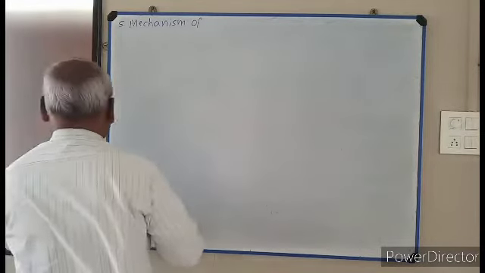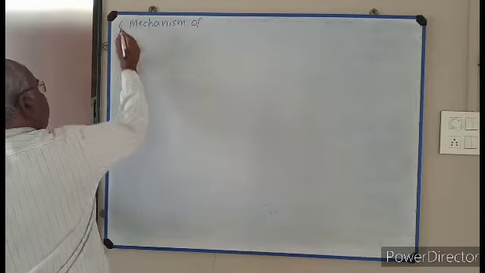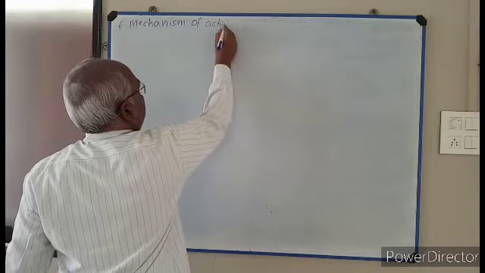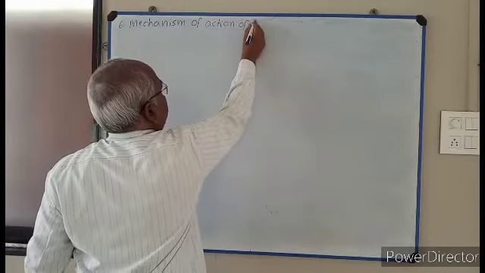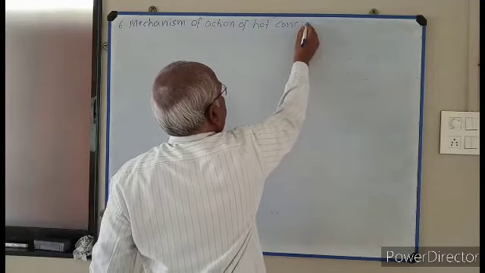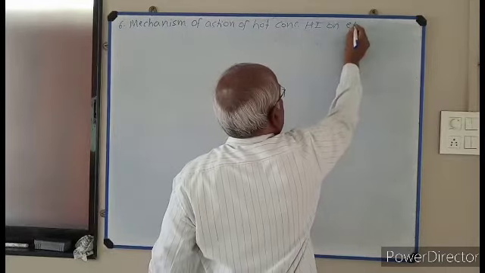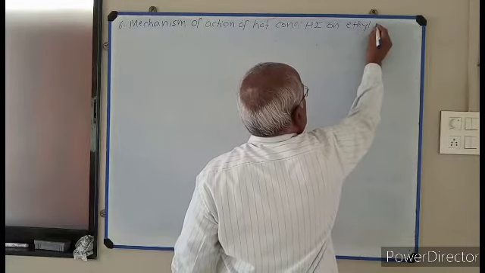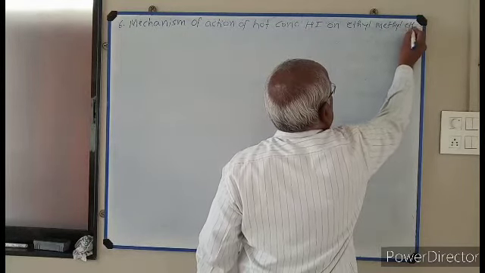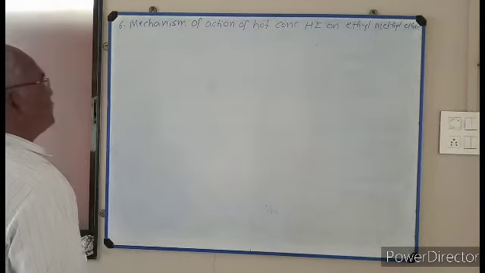So number 6, mechanism of action of hot concentrated HI on ethyl methyl ether. Ethyl methyl ether. So this mechanism I am going to explain.